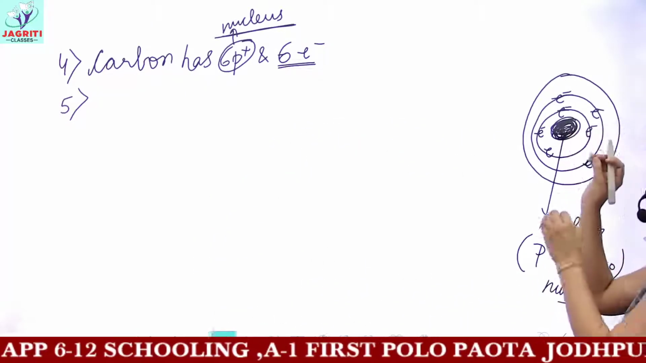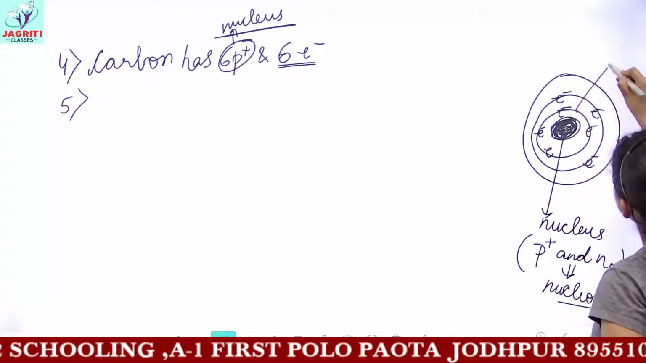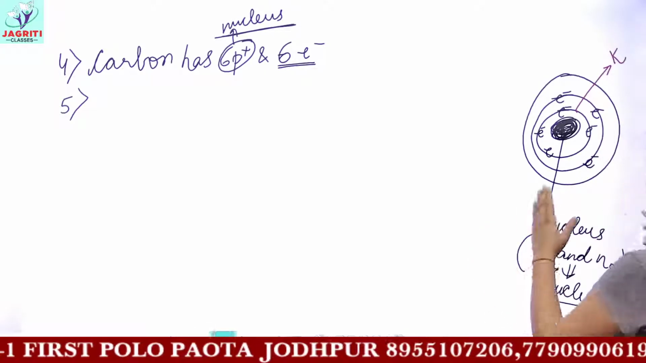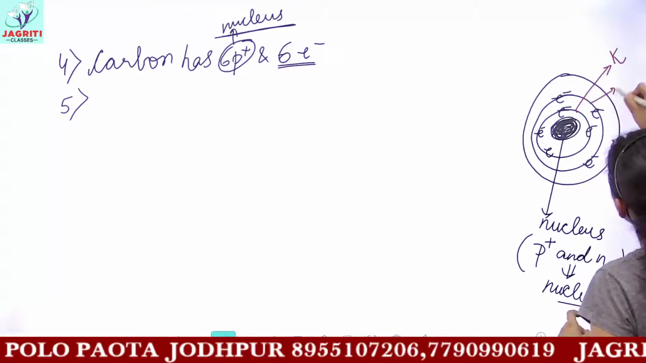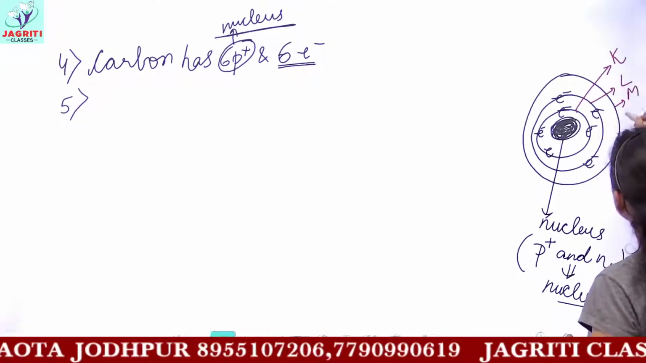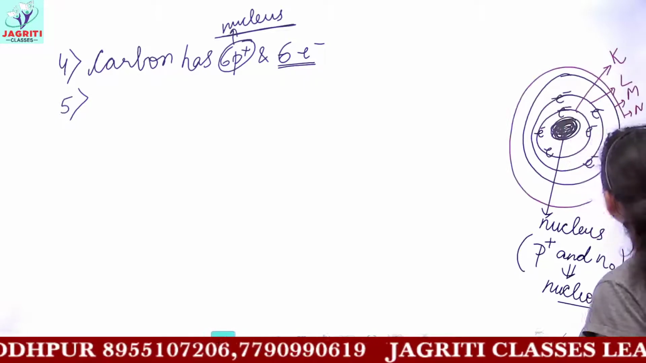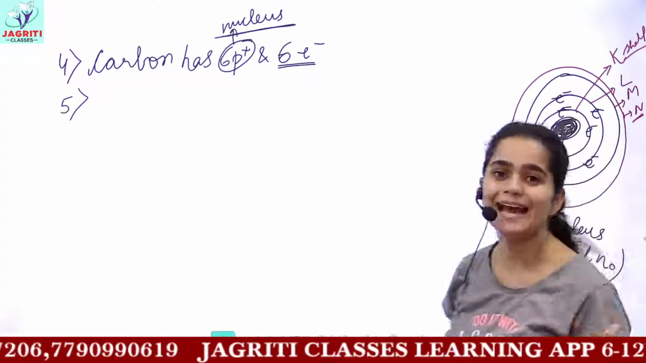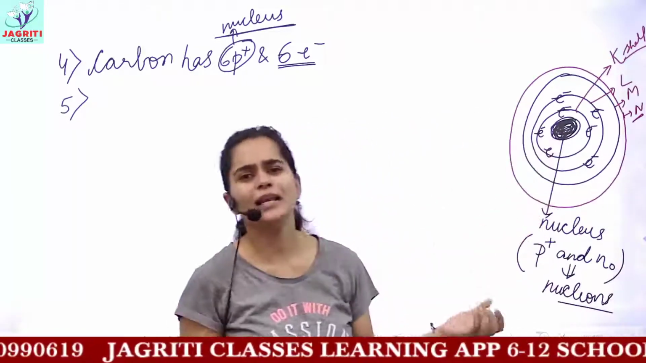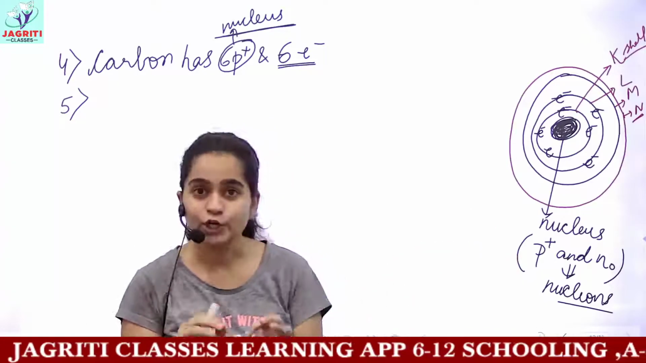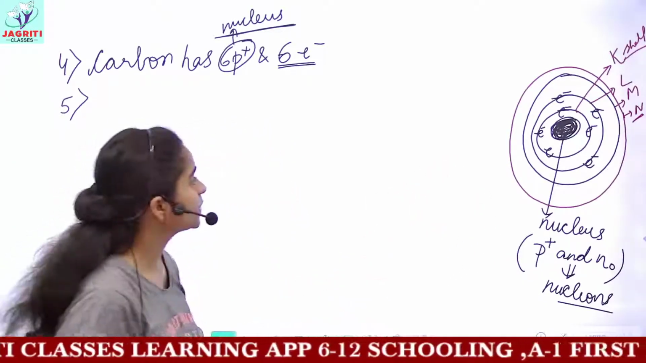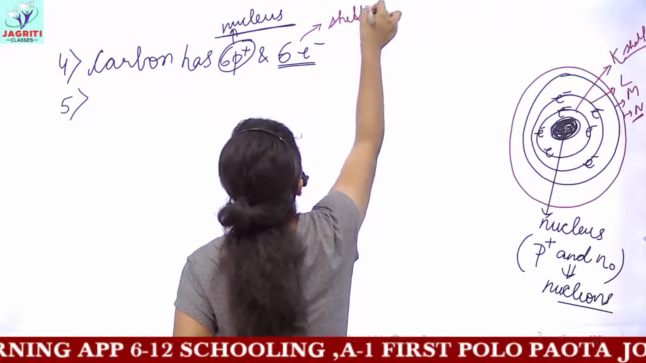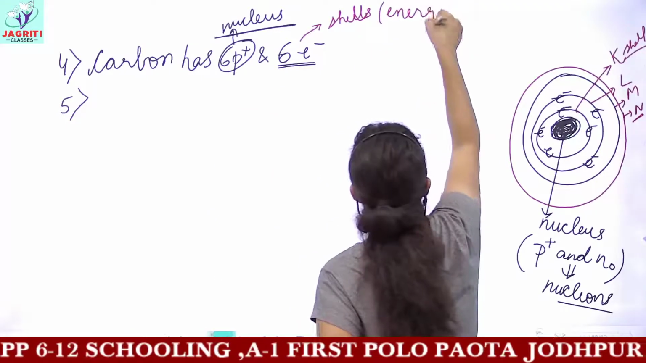The first shell just away from the nucleus is called the K shell, and when you move farther from the nucleus, you have the L shell, then the M shell, and the next shell would be N. The outermost shell would be your N shell. So these are the different names of the shells present in an atom. More shells may be present, but we'll confine our discussion to these because for this level this much is sufficient. So these 6 electrons are present in the shells, which are called energy levels.